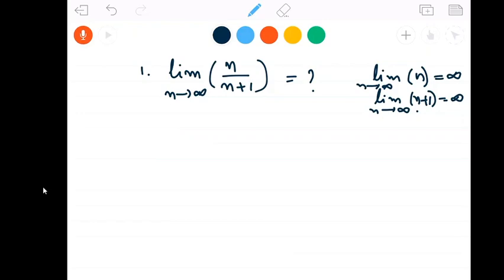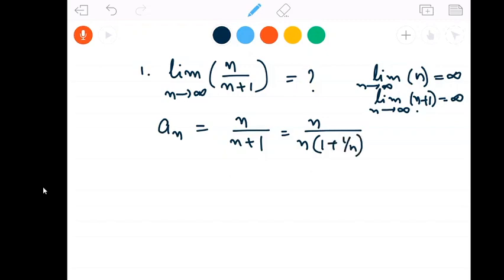Then how can we do this problem? What is our an here? n by n plus 1. We can write this as n by n times 1 plus 1 by n, so that you can cancel these n. This is 1 by 1 plus 1 by n.